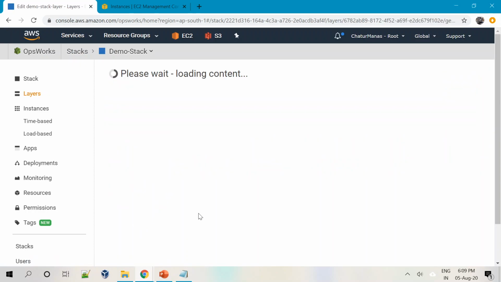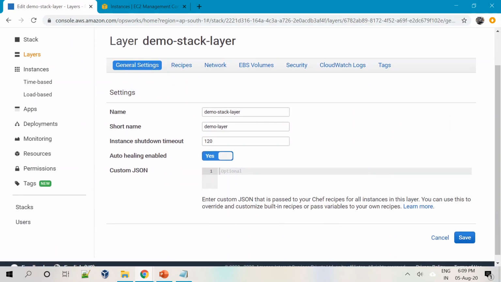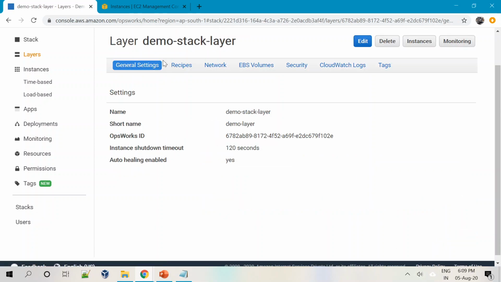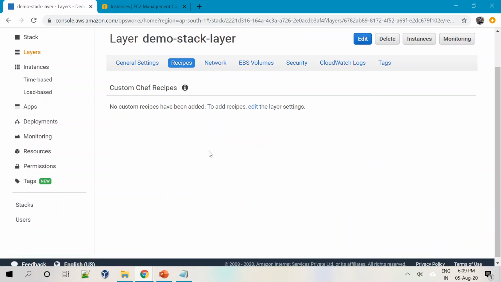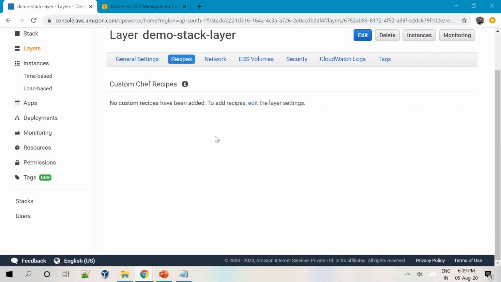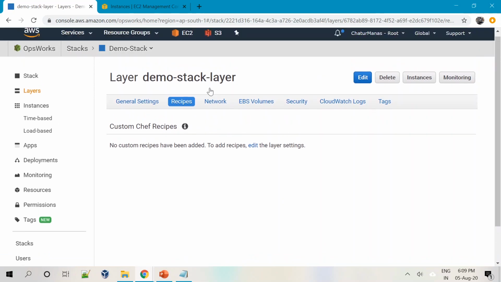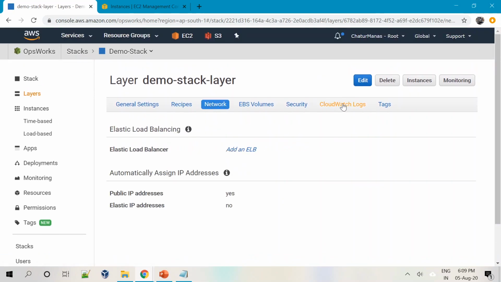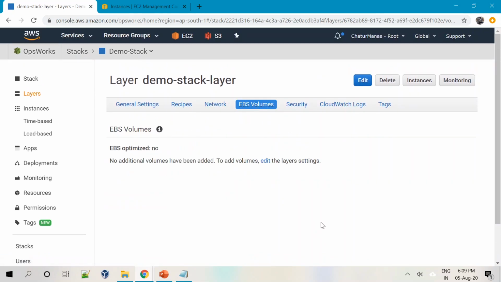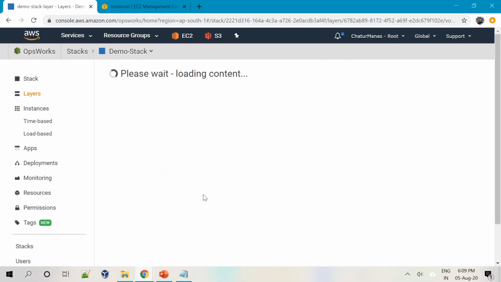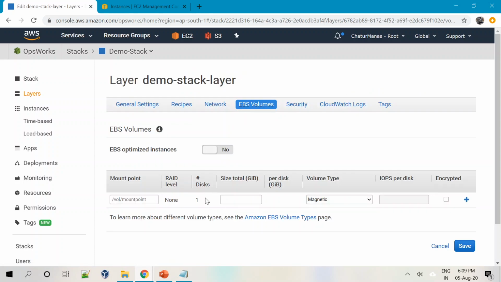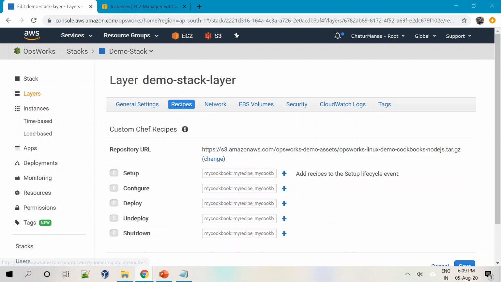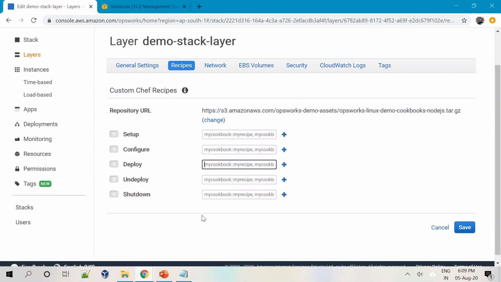So we have settings, which help you to do the specific settings, and then we have recipes. Custom recipes: no custom recipes are provided. Then you have network, then you have EBS volumes and everything. Let's edit this. I'll go to recipes, and there is deploy. These are the different recipes that you can give.